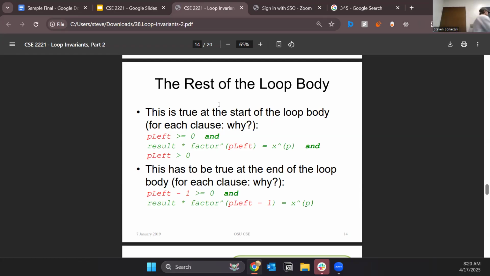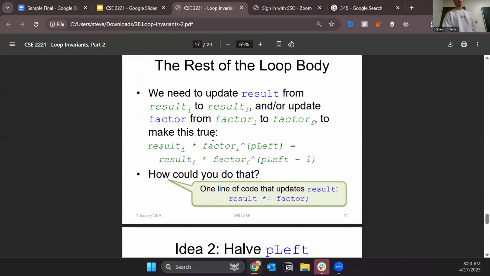Now, after the loop body ends, what we said we were going to do is decrease P left. And the option that we were given is to update result times equals factor. So result 1.0 times equals factor, which is 3.0. So now result is equal to 3.0.